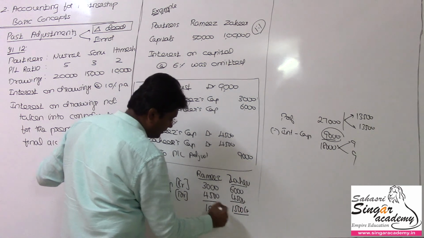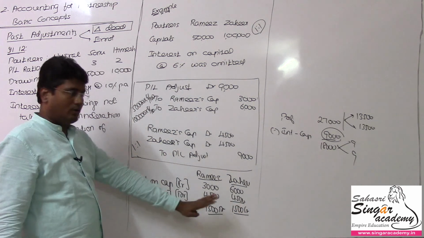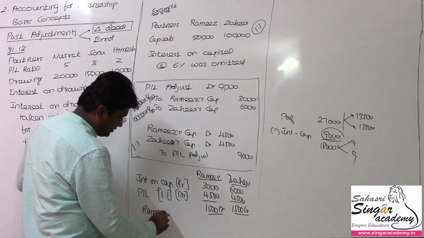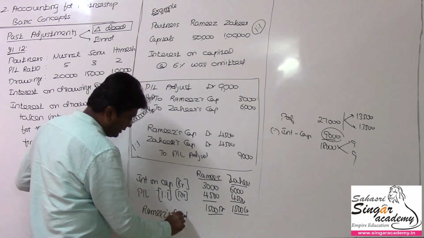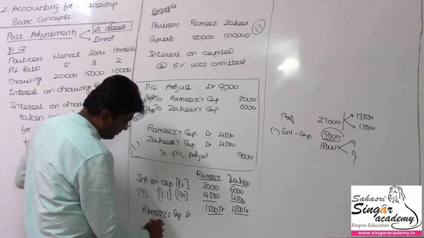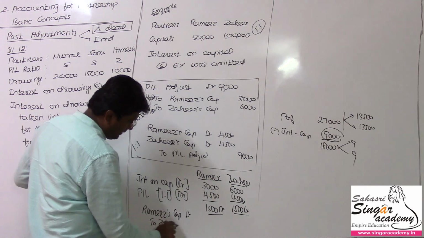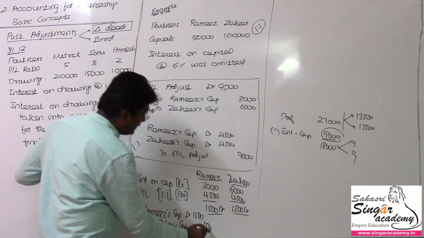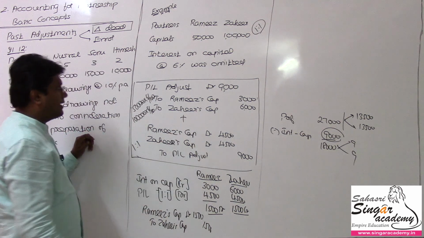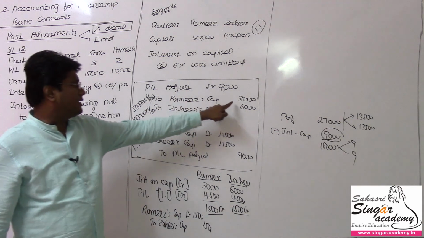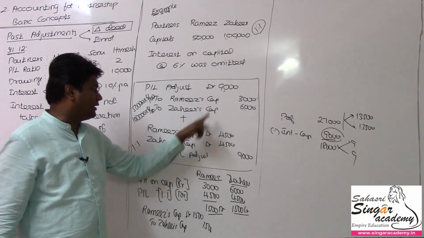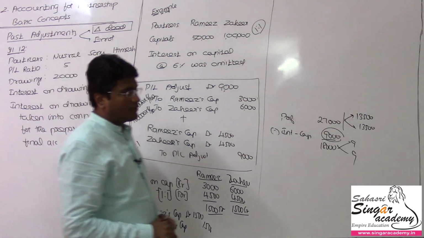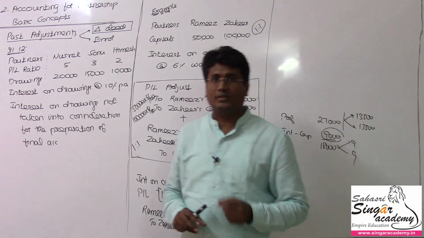Always remember, the total should be equal. Debit should be equal to credit only. So Ramesh capital account debit, and to Jahir's capital account credit 1,500, 1,500. Otherwise, if you sum these two journal entries, you will get the same answer, right? Ramesh credit side 3,000, Ramesh debit side 4,500. Ultimately, you have the 1,500 rupees on the debit side. I hope so. Can you understand? That's how you can make the adjustments with respect to the errors here.